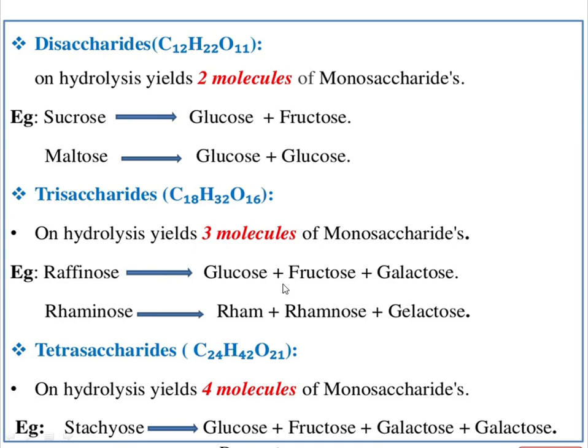Raffinose on hydrolysis gives three molecules of monosaccharides, known as glucose, fructose and galactose. And next one is rhamnose. For this, on hydrolysis it gives rhamnose and galactose. And tetrasaccharides, the molecular formula is C24H42O21. On hydrolysis it will yield four molecules of monosaccharides. An example is stachyose. On hydrolysis it gives four molecules of sugar, known as glucose, fructose, galactose and galactose.